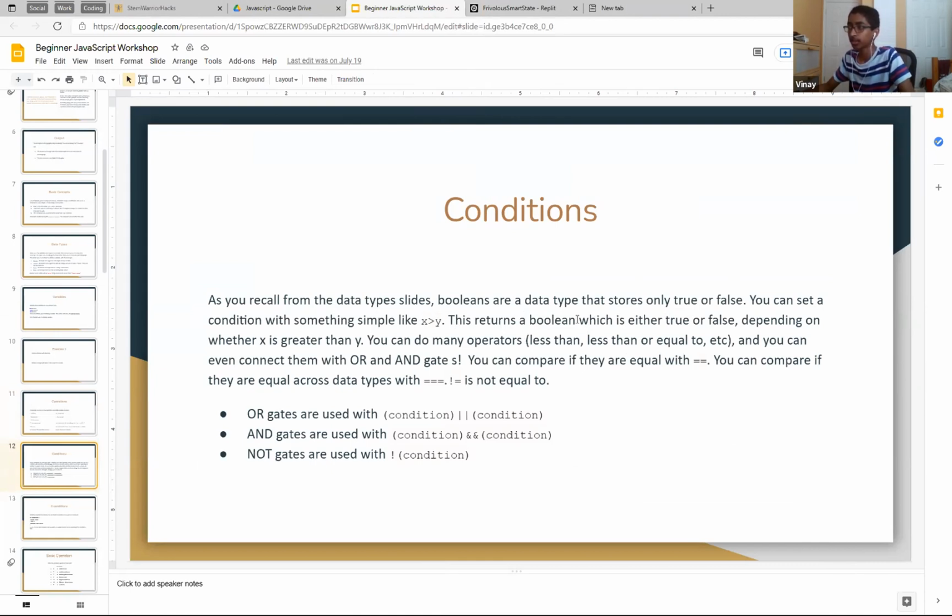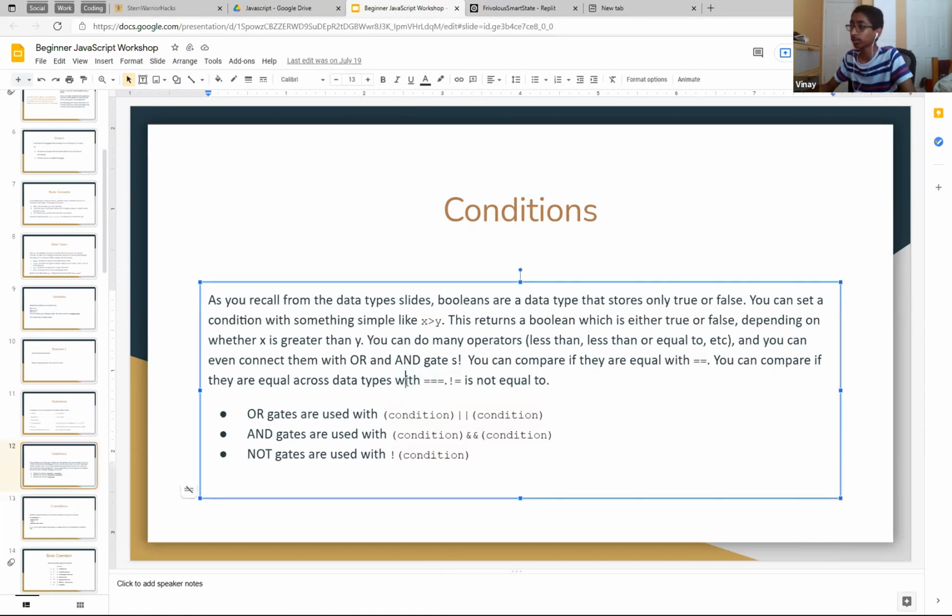There's less than or equal to, greater than or equal to, right? And then there's or and and gates as well. You can compare if they're equal, you can compare if they're not equal, and compare if they're equal across data types as well. We'll go into that in a little bit more detail. And not equals is not equal to, right? And this is or, this is and, and this is not, right?